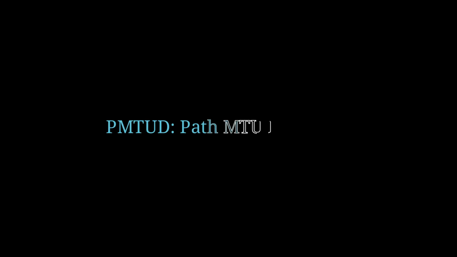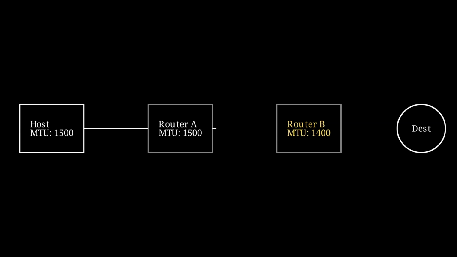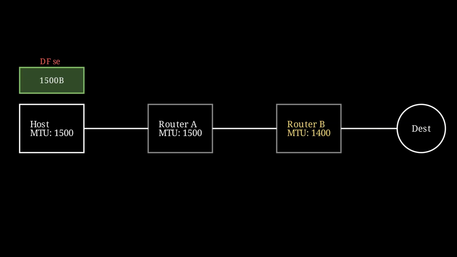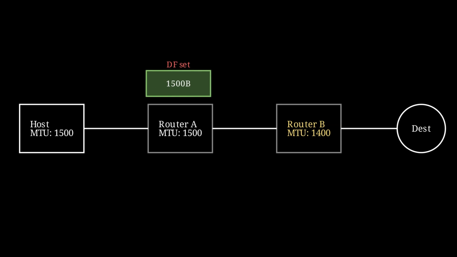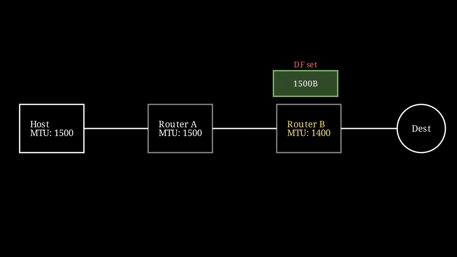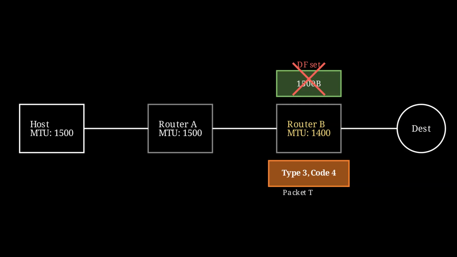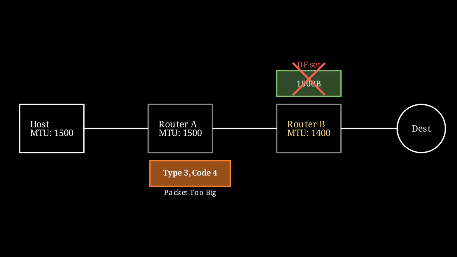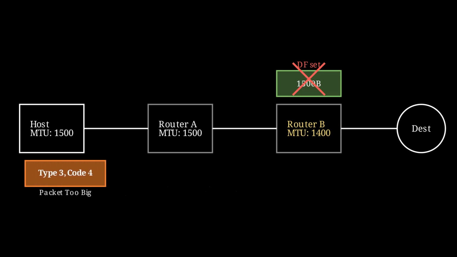This Don't Fragment bit forces the internet to use something called PMTUD, Path MTU Discovery. It's how your computer finds out the smallest MTU along the entire path to its destination without ever breaking a packet itself. When your computer sends a large packet with DF set and it hits a router with a smaller MTU, that router doesn't just drop it silently.